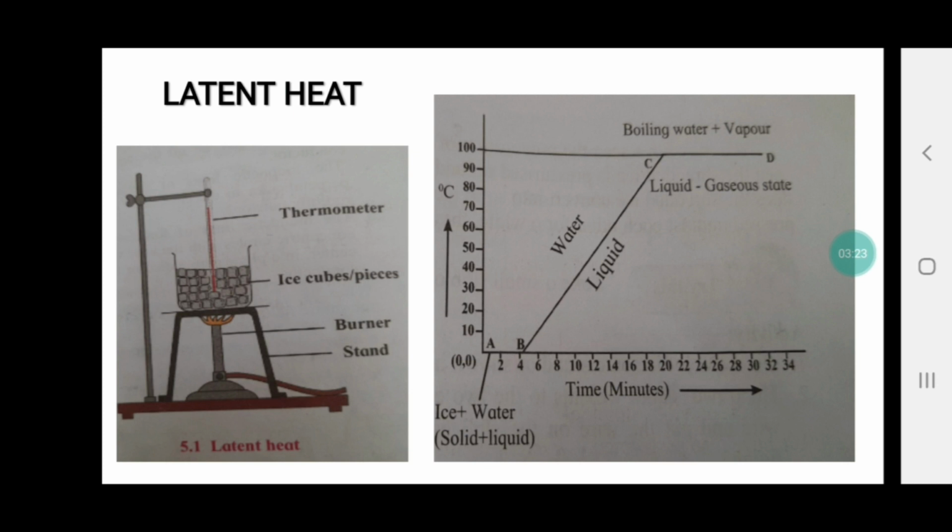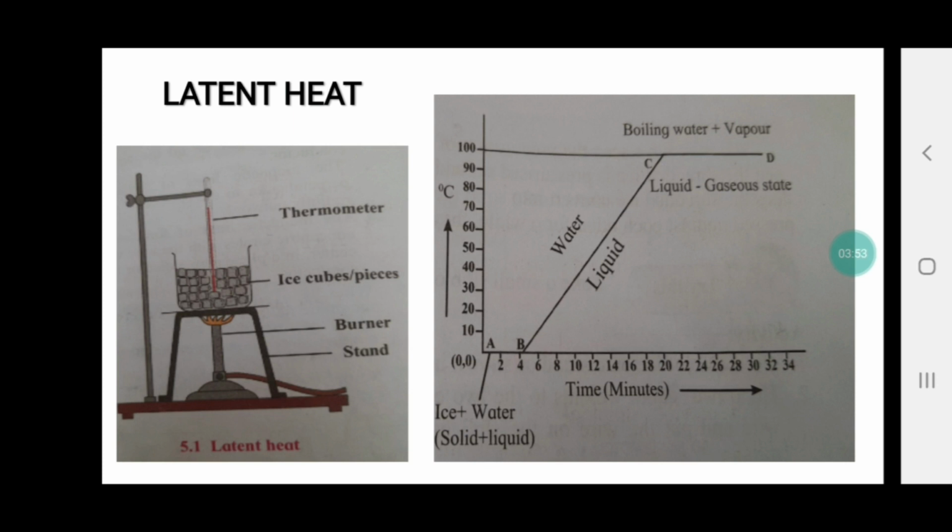Now we define latent heat as such: the heat absorbed by the substance at constant temperature to change the state from solid state to liquid state is called specific latent heat of fusion.